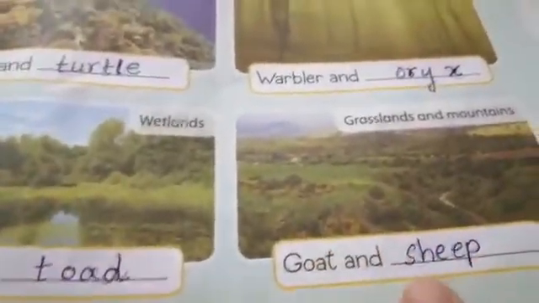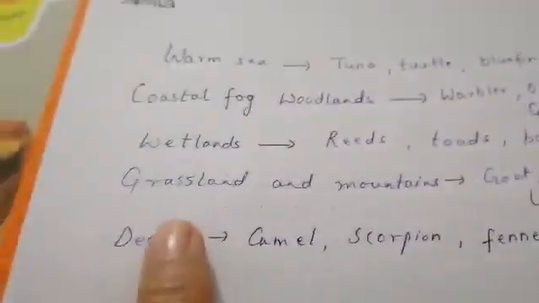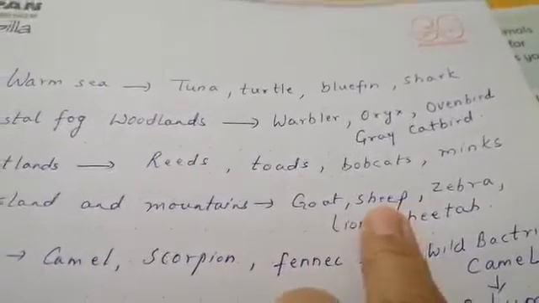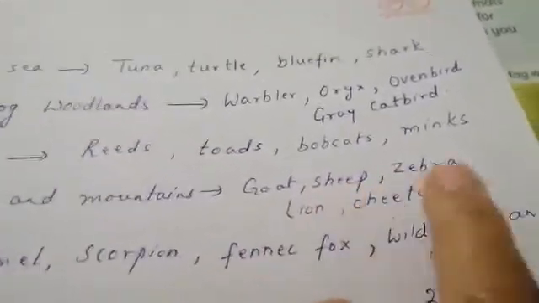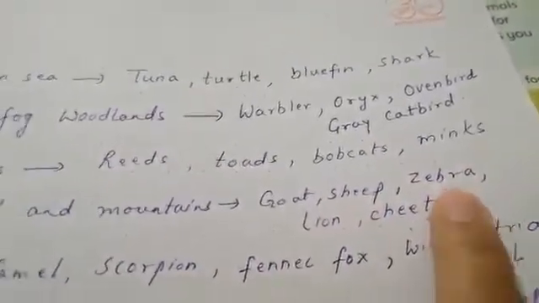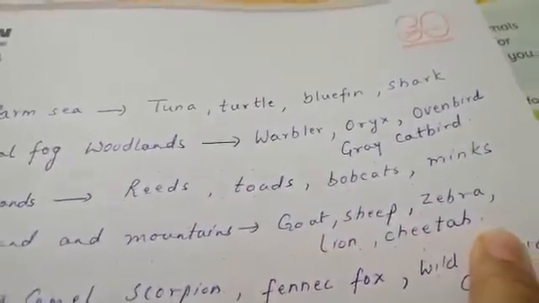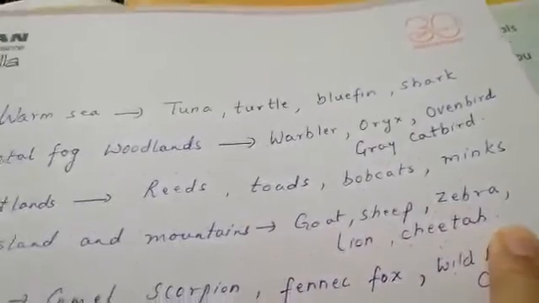So you will write it here, goat and sheep. Apart from this, zebra is also common, lion, cheetah, these animals you can write or learn. It is up to you.